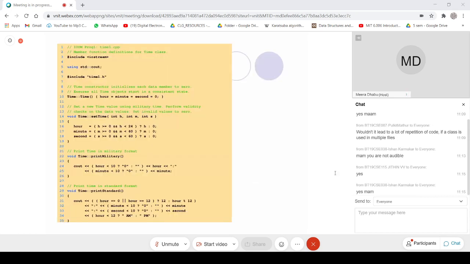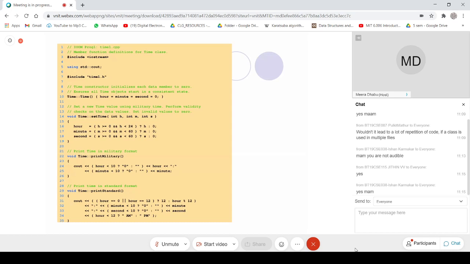So here another text file is created with the extension .cpp, and in that the .h file is included. If you look at line number 7, you will see that time1.h is included other than iostream. And here all the member functions are defined. Is that clear?